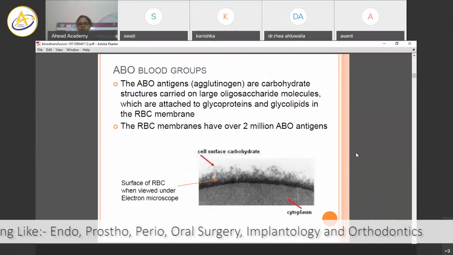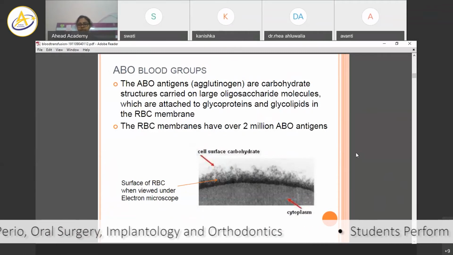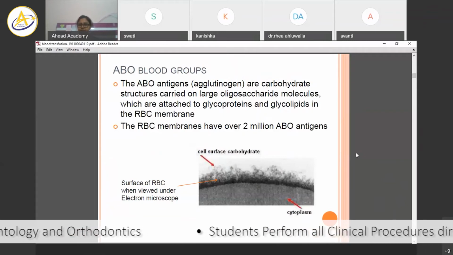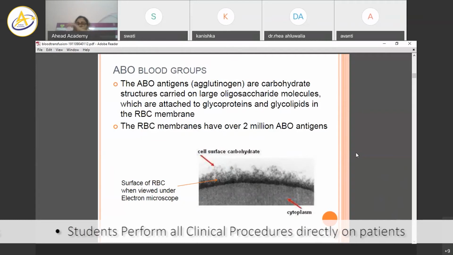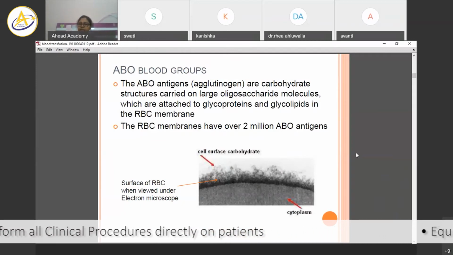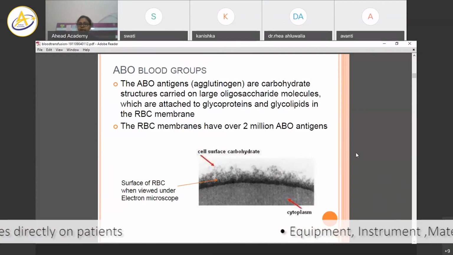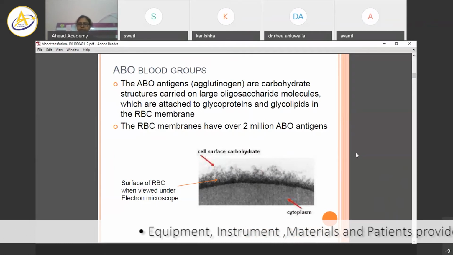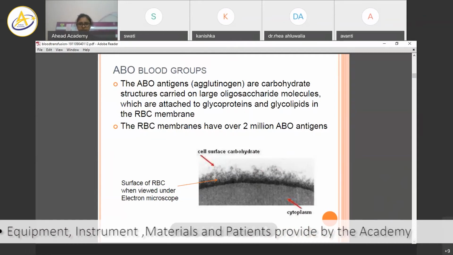Coming to ABO blood groups. The ABO antigens, agglutinogens, are carbohydrates, and they are carried on large oligosaccharide molecules. So there are large oligosaccharide molecules, and over them they have carbohydrates. ठीक है? And किससे अटैच होते हैं? ये अटैच होते हैं ग्लाइकोप्रोटीन से and ग्लाइकोलिपिड से RBC membrane के ऊपर. And RBC membranes have over 2 million ABO antigens. Moving on, this is not really important for MCQs. We can move on.